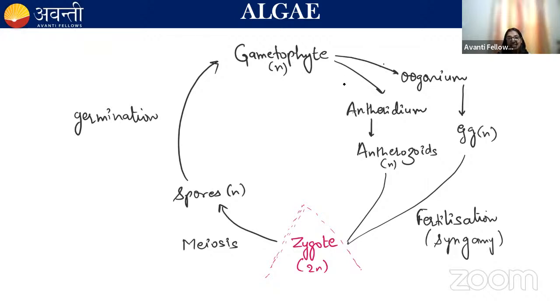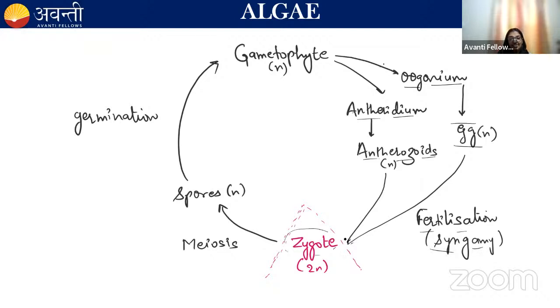The sex organs present on the gametophyte are antheridium and oogonium. Antheridium is the male sex organ and oogonium is the female sex organ. Antheridium produces the antherozoids, and oogonium produces the egg. Now the antherozoid and the egg fuse, and the process is known as fertilization or syngamy.